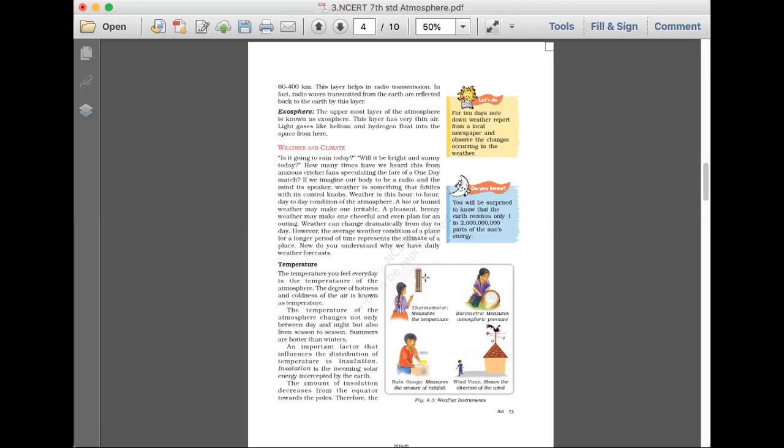So there are different factors which influence the climate. First one is the temperature, then pressure, then rain, and then the wind. Temperature is measured by the thermometer. You know, temperature is the hotness or the coldness. And the barometer is about the atmospheric pressure. Rainfall is measured by the rain gauge. And the wind vane is used for measuring the wind, and it shows the direction of flow of the wind. So now, how does the temperature vary?